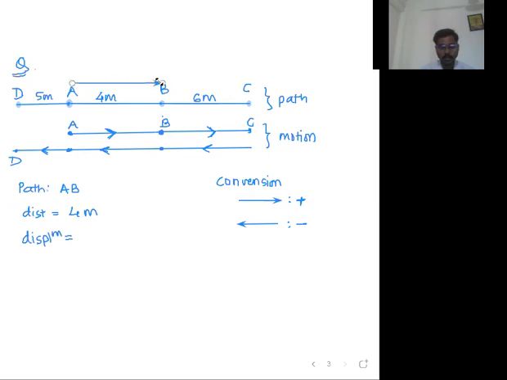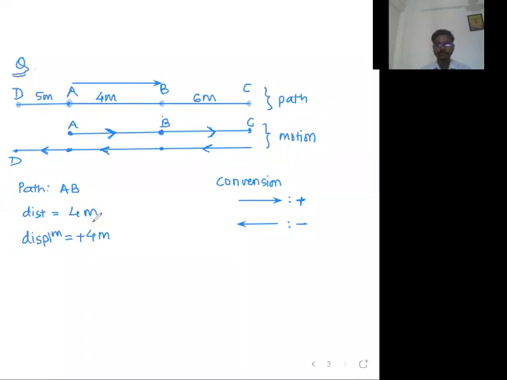Sir, length of the shortest path is 4 meter. So that is going to be the magnitude. 4 meter is the magnitude, and the direction is rightward, and the rightward direction is given by the symbol plus. So here you will write displacement as plus 4 meter. Up to this, clear and written, everyone? For the path AB, distance is this, displacement is this. Very good.